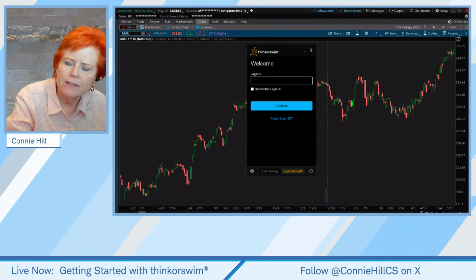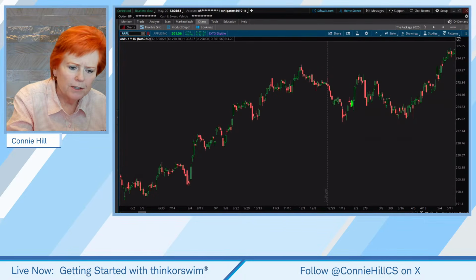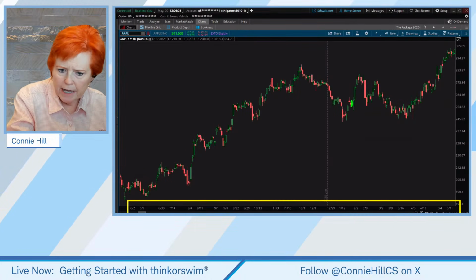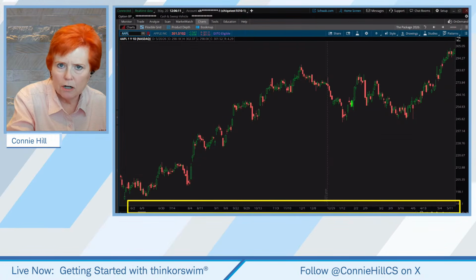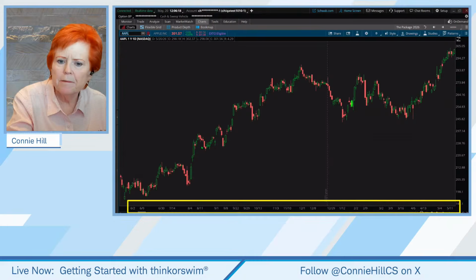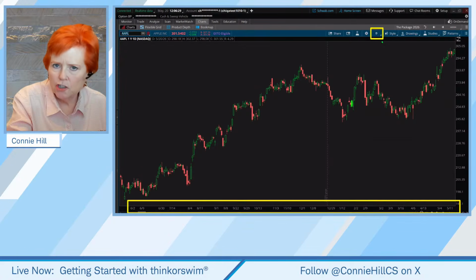All right, let's get out of this and let's get oriented with the charts to begin with. Now, down at the bottom, you are going to see some dates. Dates down here at the bottom. And I have open right now a 1-year chart. And each of these little things you're seeing here is what we call candles. We'll get into that in a little bit. And every single candle represents a day in the market. And you can see right up there, I'm indicating we are looking at a daily chart.